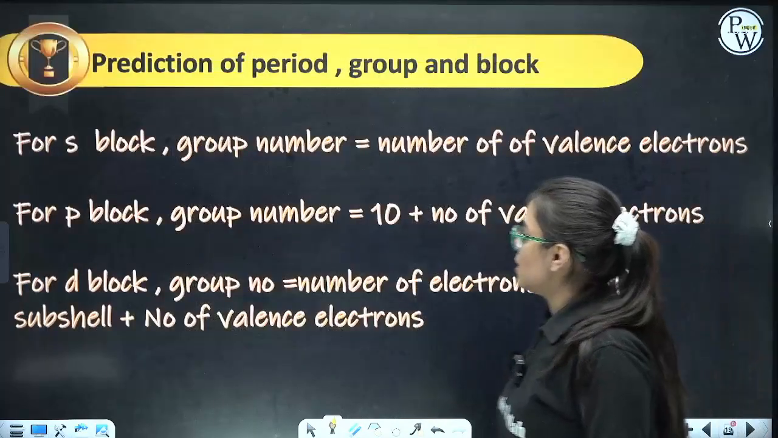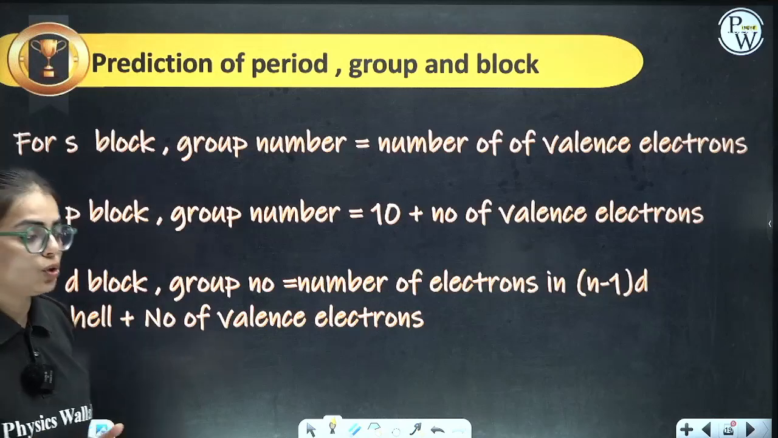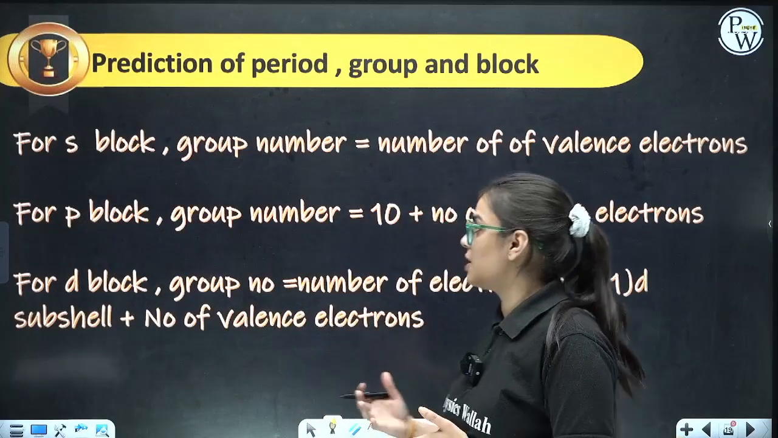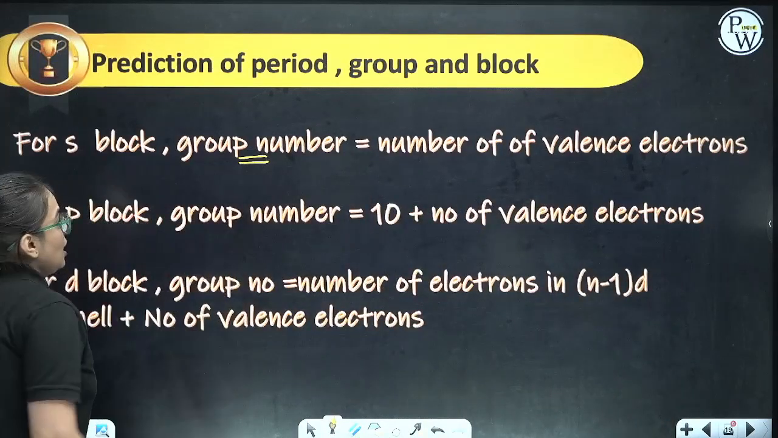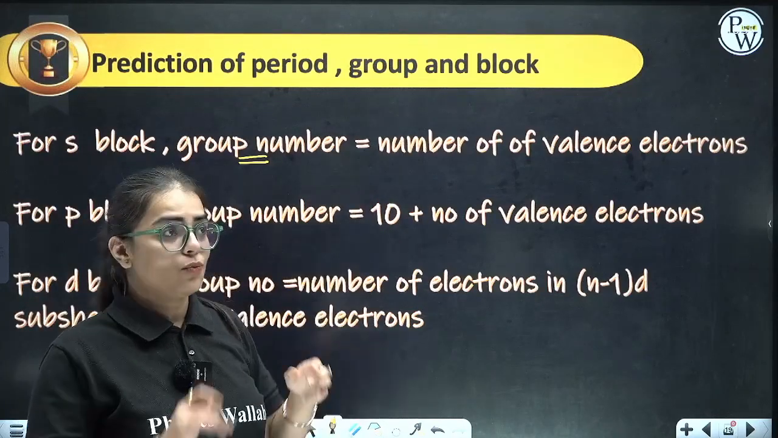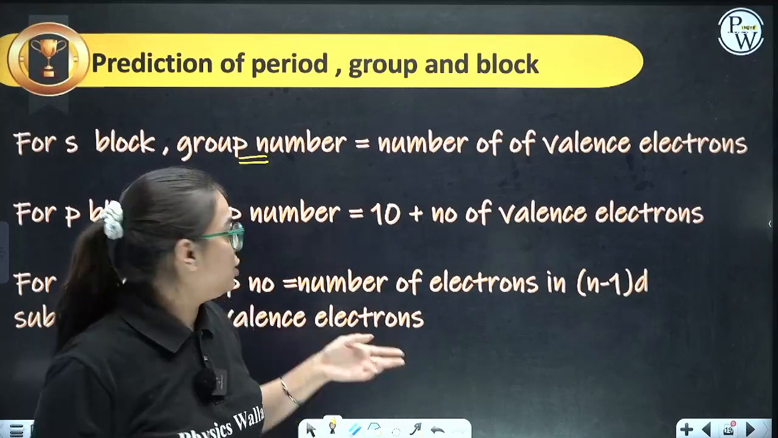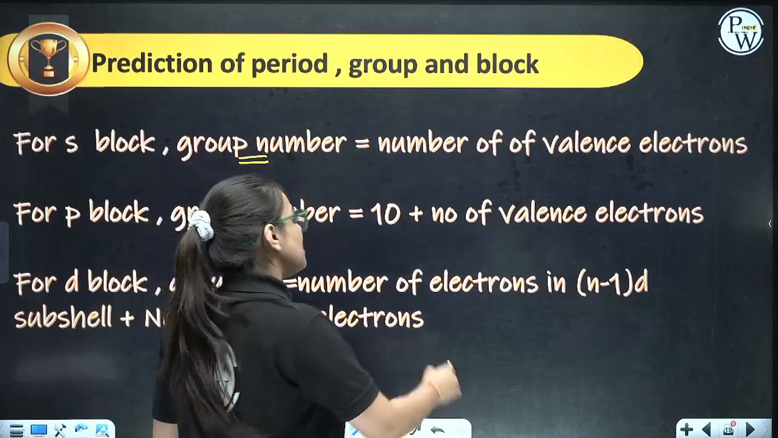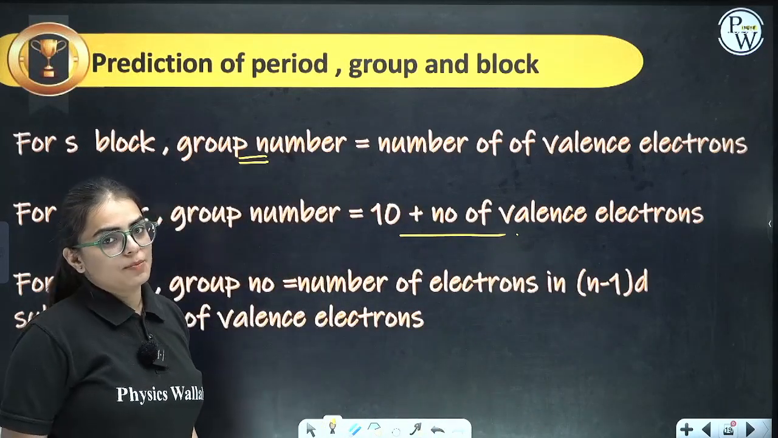Moving on to the next one now, prediction of period, group and block. How are you going to predict to which period it belongs, to which group, or to which block it belongs? See, for S block elements, if you have to calculate the group number, it is equivalent to the number of valence electrons. Valence electrons are the electrons present in the outermost shell. So that will define it for S block elements. Now, for P block elements, how do you calculate? 10 plus number of valence electrons.